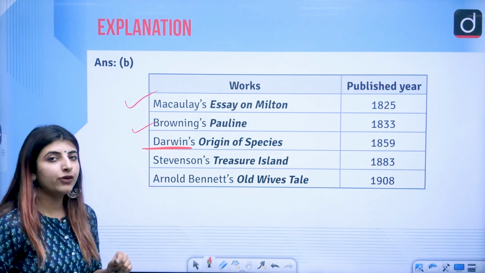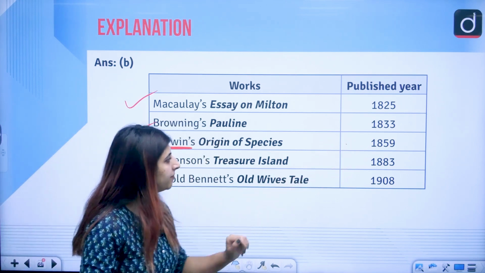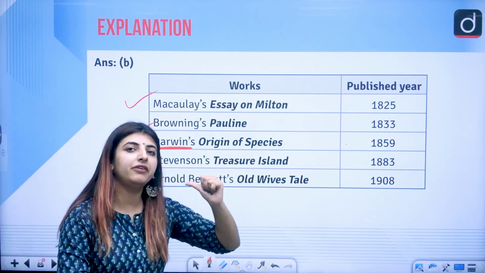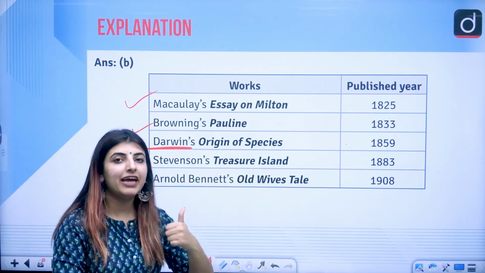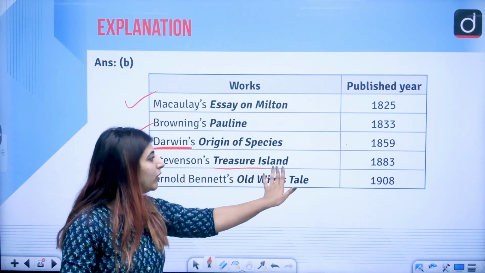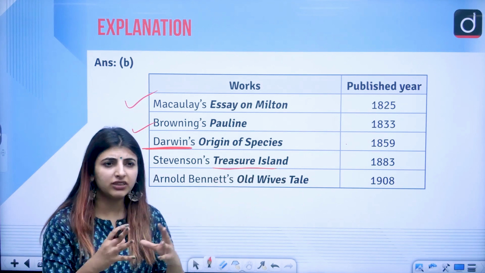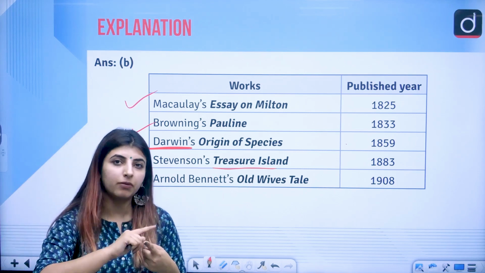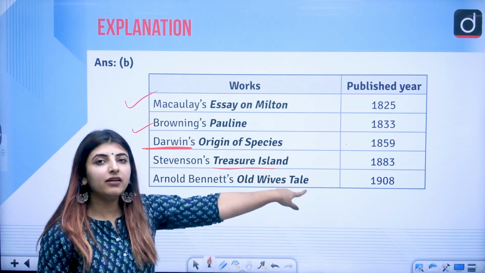Charles Darwin's On the Origin of Species, 1859. Stevenson's Treasure Island, 1883. Even in the previous video, in part 1, we saw that this very book has been asked as a question. So you see that even in one shift, they have asked the same question related to the publication year, and here they gave the chronology.